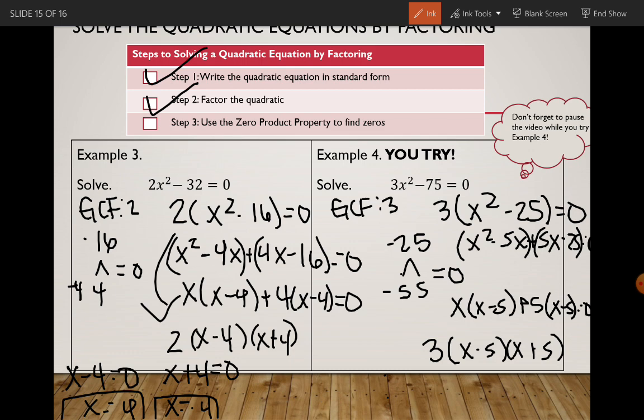Okay, so we'll have x minus 5 equals 0 and x plus 5 equals 0. So our zeros are going to be x equals 5 and x equals negative 5.